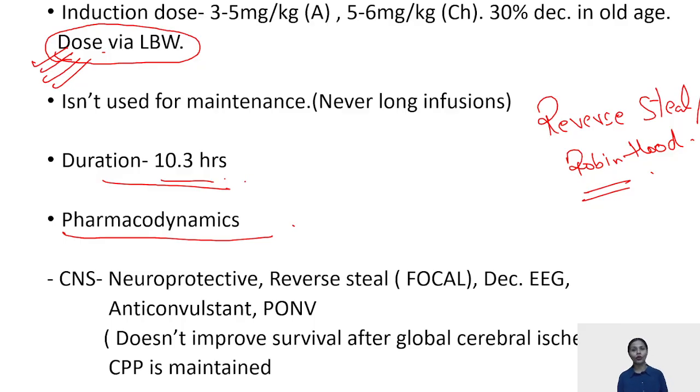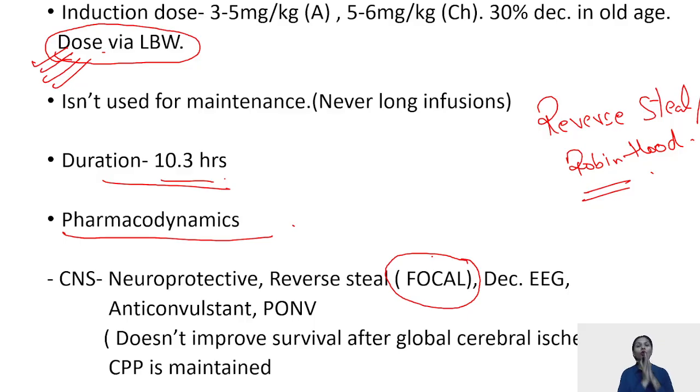That is your Robin Hood phenomena, taking the blood from the rich and giving it to the poor. But please remember, this all is focal. Only if focal ischemia is there, your thiopentone can work.